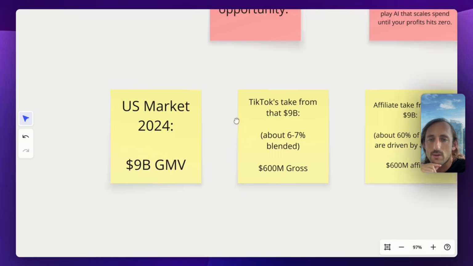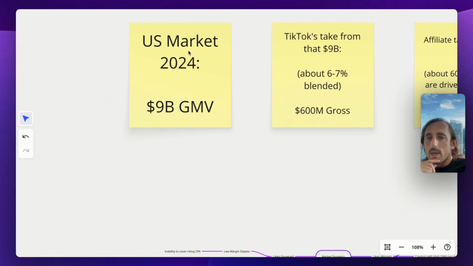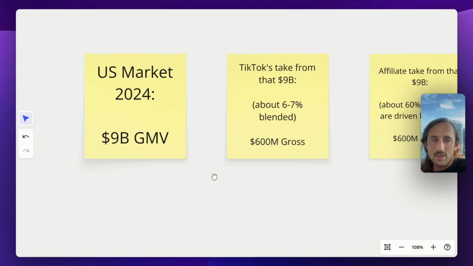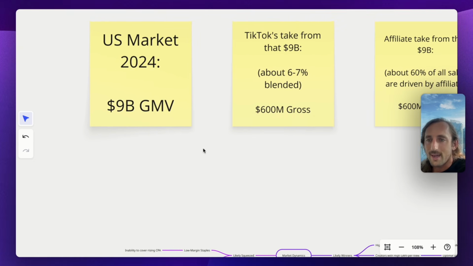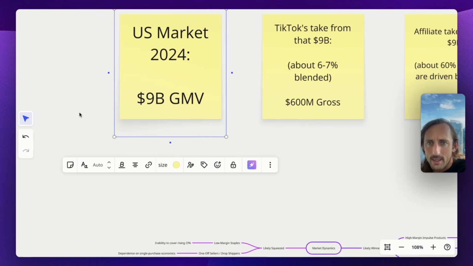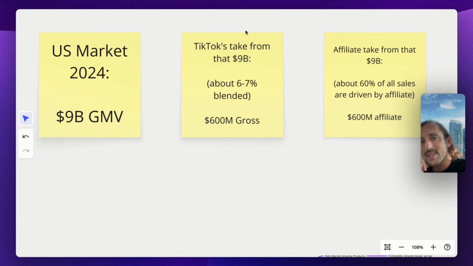So let me break that down in terms of what this actually means. These are estimated numbers based on the research that's out there. I don't know how accurate these are, so take that with a grain of salt. This is just to show an example. The US market in 2024 did about 9 billion in GMV. TikTok's take home from that: they started their fee at 2%, then bumped it to 5, then to 8, but the blended amount was about 6 or 7%, which you take from the 9 billion, about 600 million in gross.